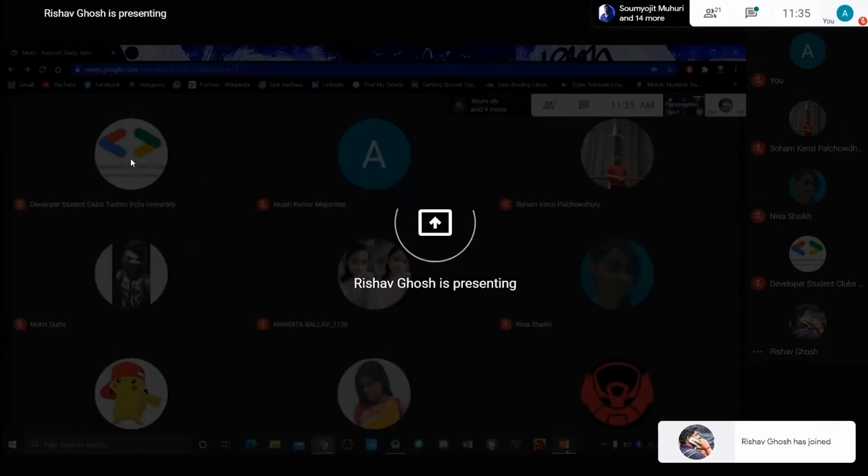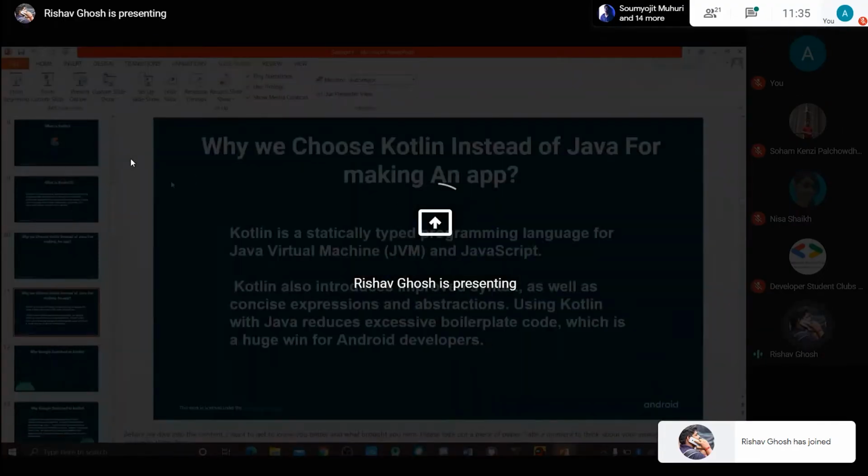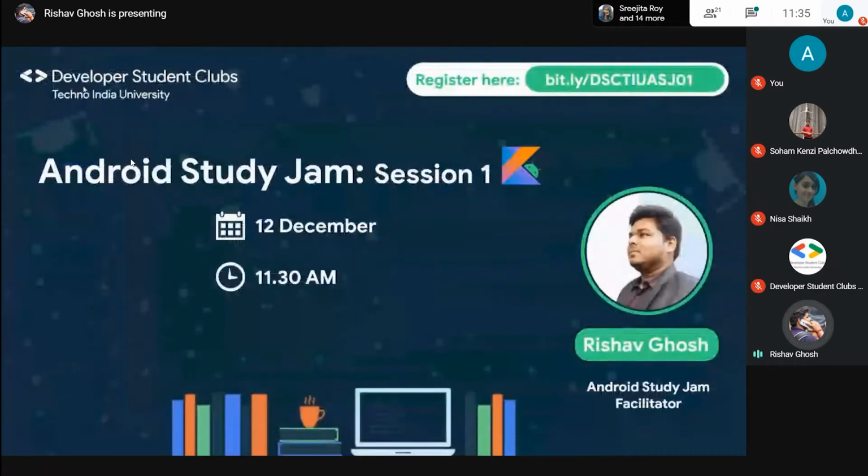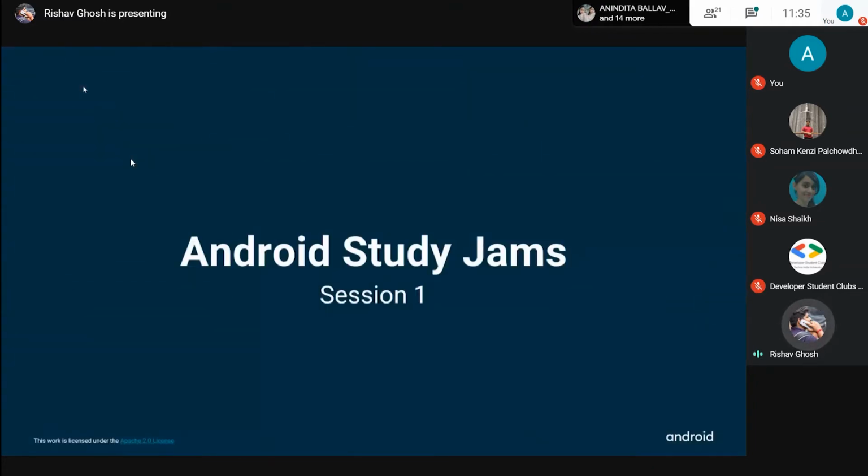So, we are here for the Study Jam, Android Study Jam 2020, and I am Rishabh Ghosh, Android Study Jam facilitator from Developer Student Club Techno India University. This is my first session, so let me present what this is and what we are going to learn from these sessions.